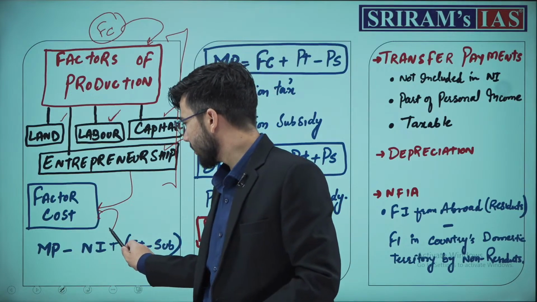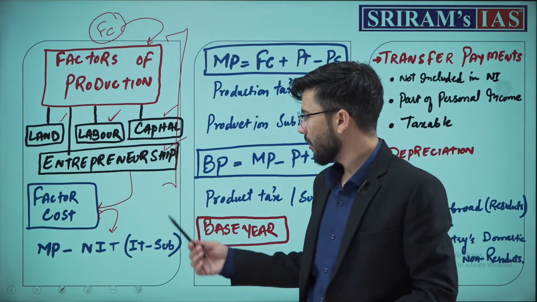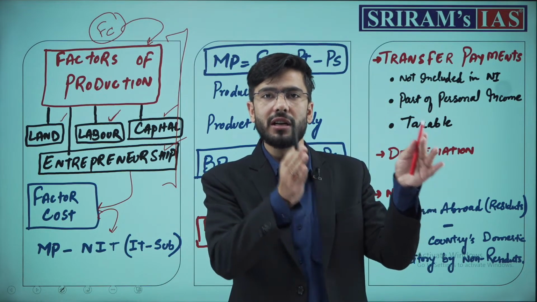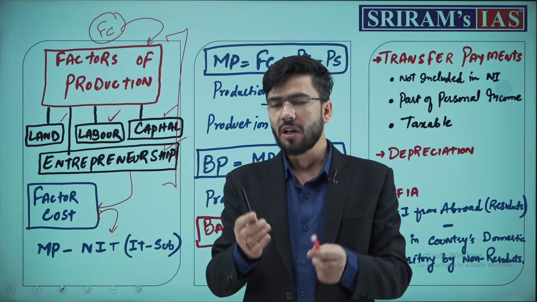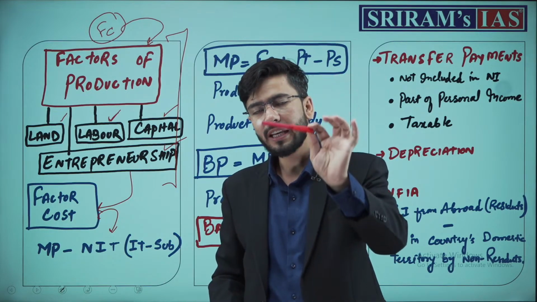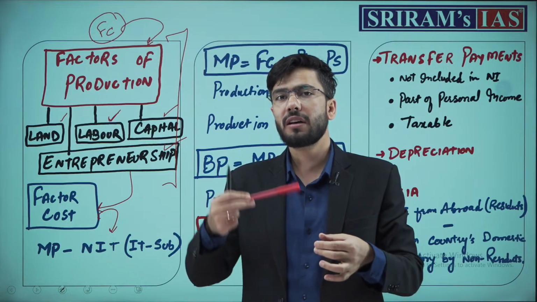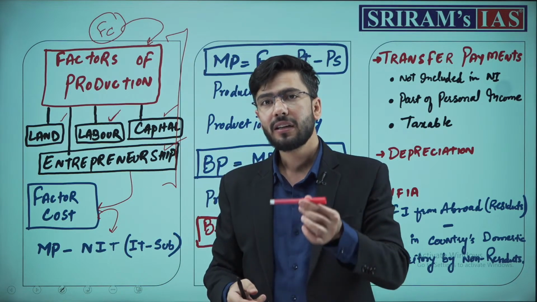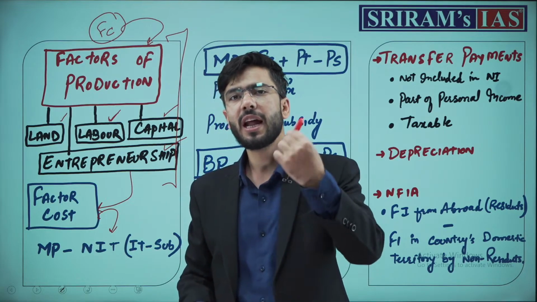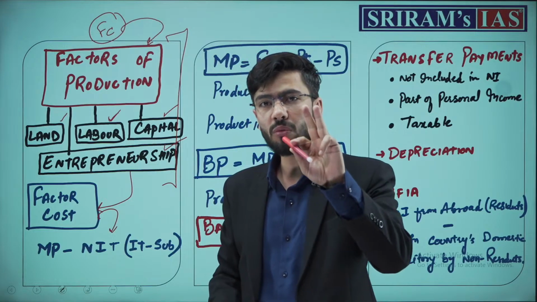This factor cost is the cost at the gates of an industry or a firm, that is, a product was manufactured and reached the gate of the industry. But once it leaves the gate of the industry and enters the market, the price of this product will change. How will it change? This price will now be called the market price. Why? Because this product will face two more things.